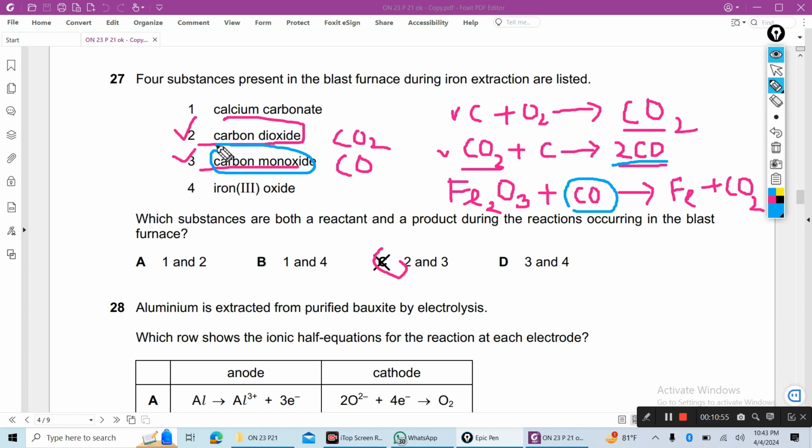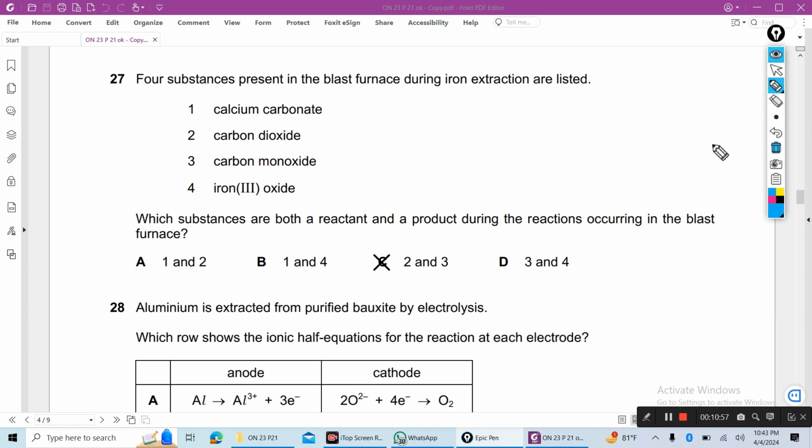But 1, why not calcium carbonate? Because calcium carbonate is only used as a reactant, not a product. And 4, why not 4? Because iron 3 oxide is used as a reactant, not a product.